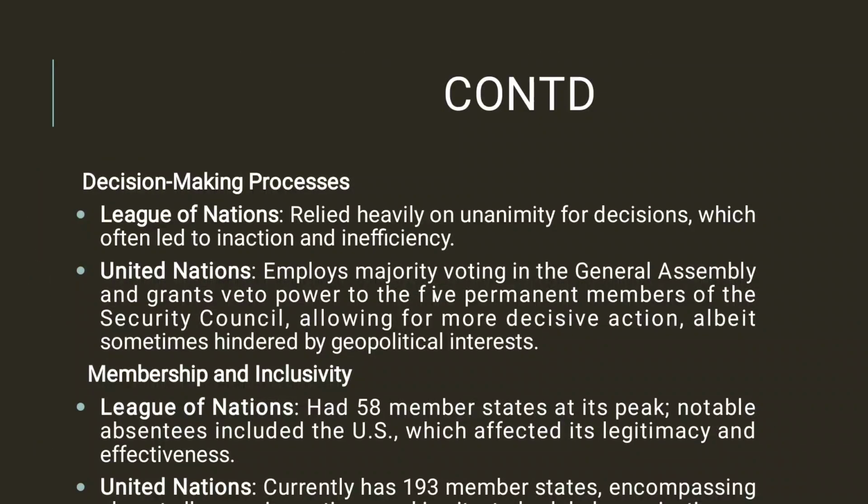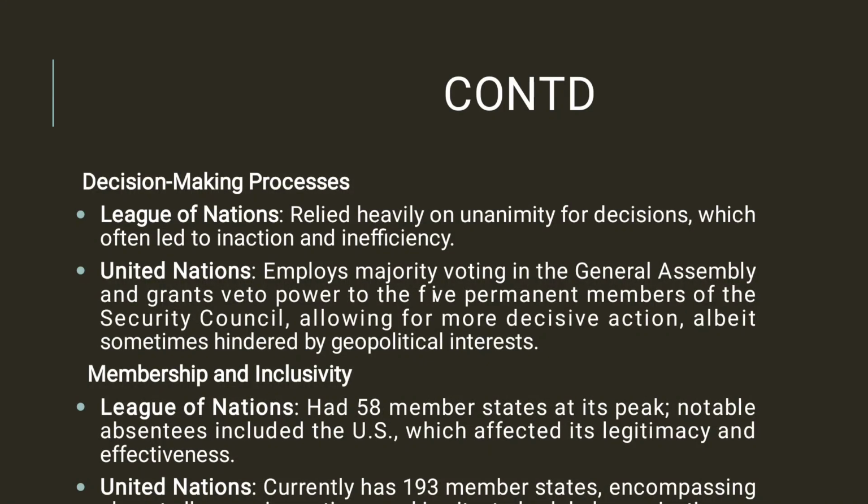Regarding the decision making process, the League of Nations heavily relied on unanimity for decisions, which often led to inaction and inefficiency.